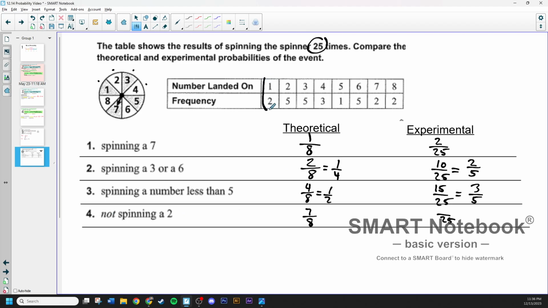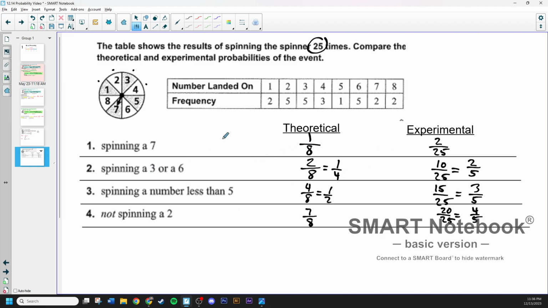And lastly, here we go, not spinning a 2. So again, that's everything except for the 2. Well, instead of adding these all up, I know I spun 25 times and 5 of them were 2, so let's inverse that to kind of take it away. So these must add up to 20 times that we got not a 2. So you can kind of do that reverse logic often, and that's going to come out to 4/5. Okay, so yeah, that's everything.